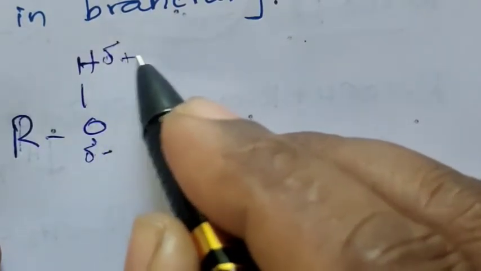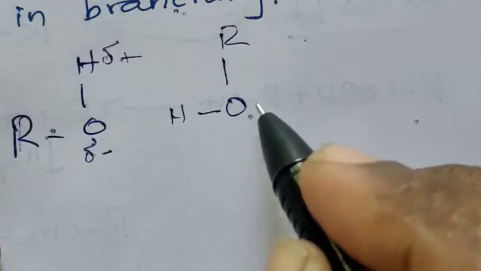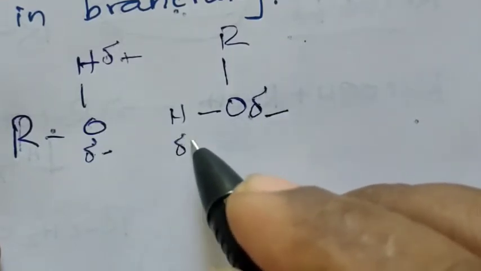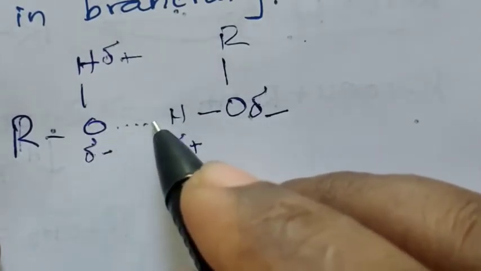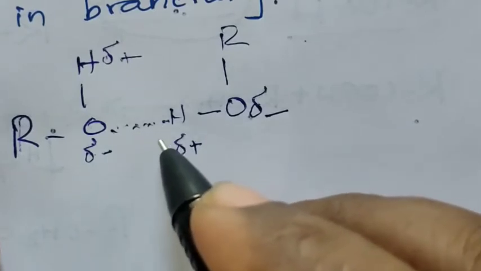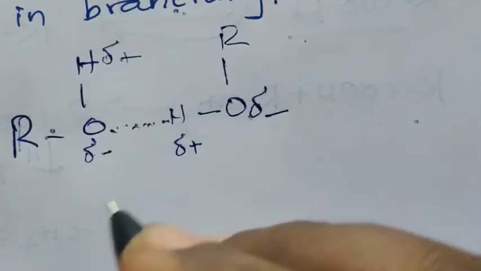Consider alcohol ROH. Because of the high electronegativity of oxygen, it acquires partial negative charge, whereas hydrogen acquires partial positive charge. This is another alcohol molecule. Here also oxygen acquires partial negative charge and hydrogen acquires partial positive charge. So these two alcohol molecules are united together by hydrogen bonding.